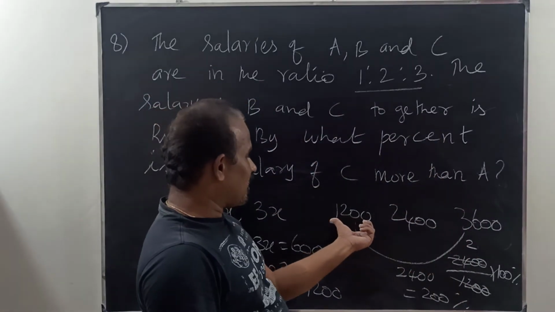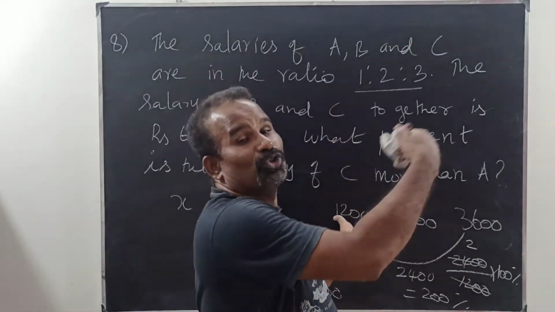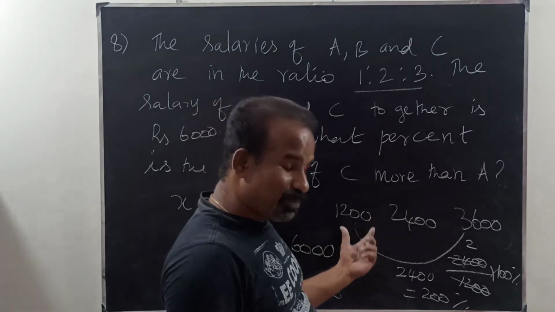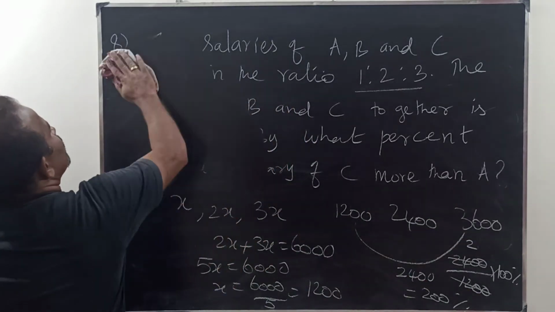Suppose here is 1,200, and suppose this is 2,400. Exactly 1,200 increase, that is 100 percentage. Now the 100 percentage plus 100 percentage, therefore 200 percentage increase. So therefore,